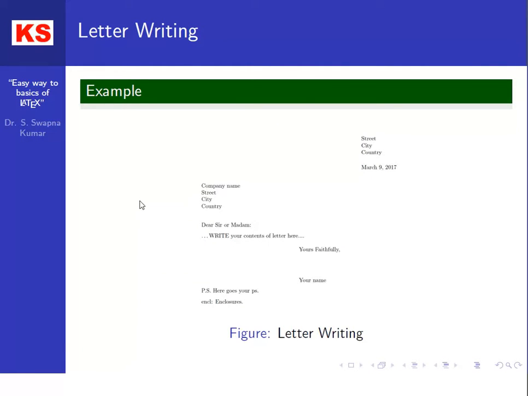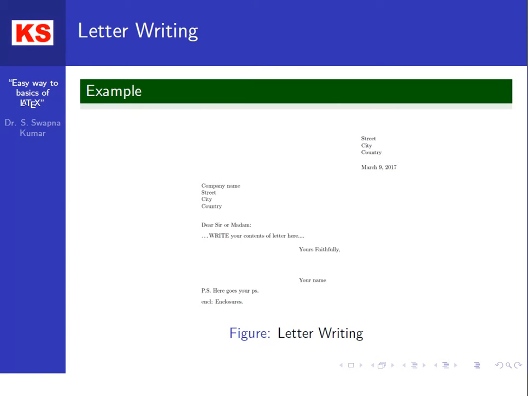You can see here an example of a very simple format of a letter. So here is the address, with the date. Here is to whom it is addressed, and this is the salutation command which is specified here, and finally who is going to write this letter. Then, if you want to add any CC or anything, you can specify it here. So this is a simple structure for letter writing.